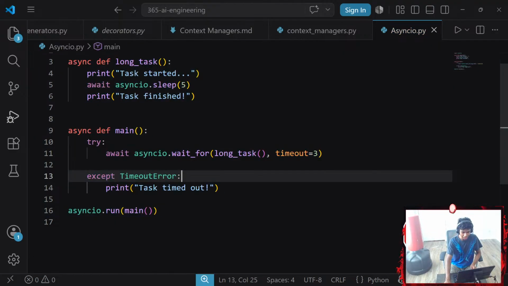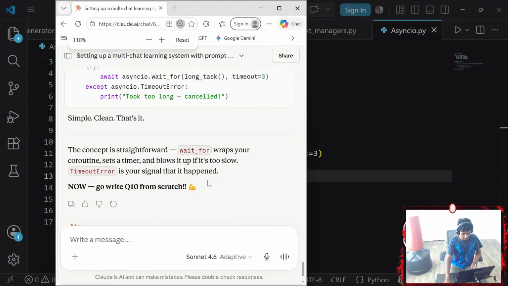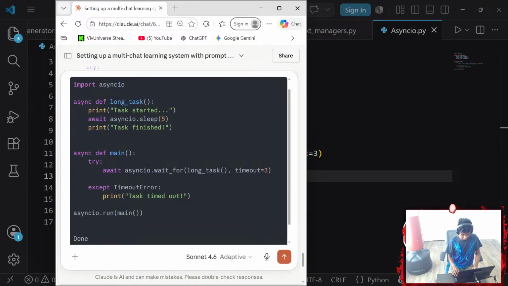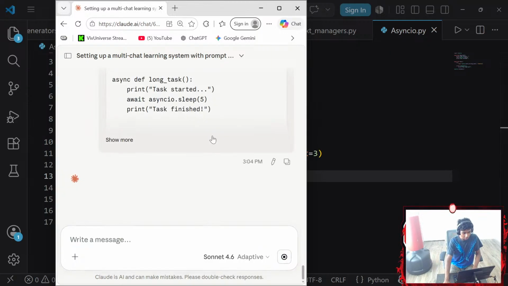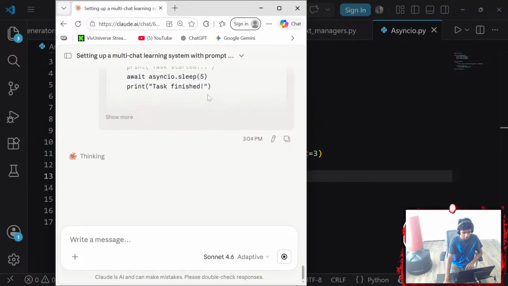You know what? I'm trying to see what this actually means. I'm trying to understand Asyncio, including generators, context managers, and decorators. Yeah. Let's paste it and say done. Let's move on. All right, chop, chop, chop, chop, guys, chop, chop. And let me know how fast can you guys actually answer these questions.